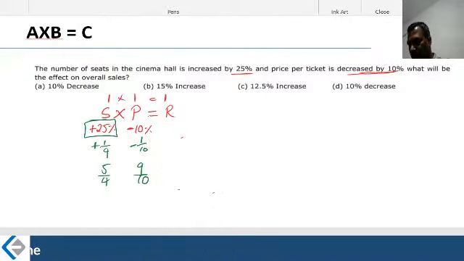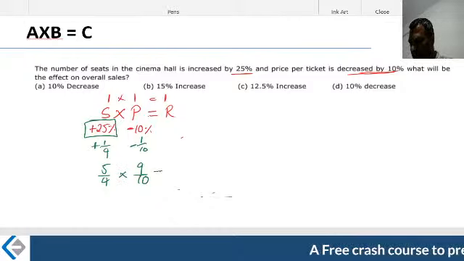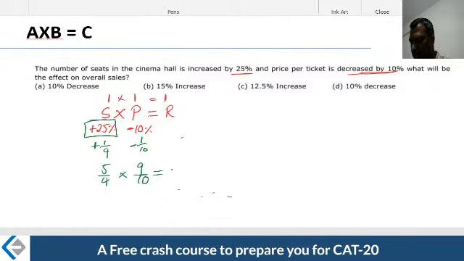Therefore, what is the multiplier? 9 by 10. Fine, multiply them. These are the revenue figures. Just multiply and write under this. Well, these are revenue figures. 45 divided by 40. Alright, you are saying that 45 divided by 40.